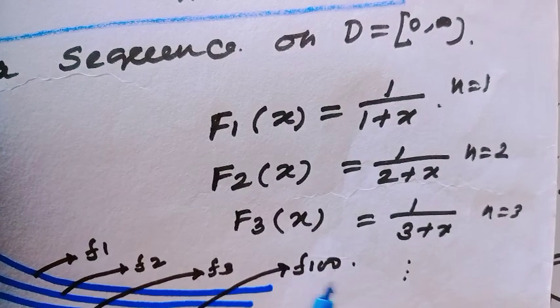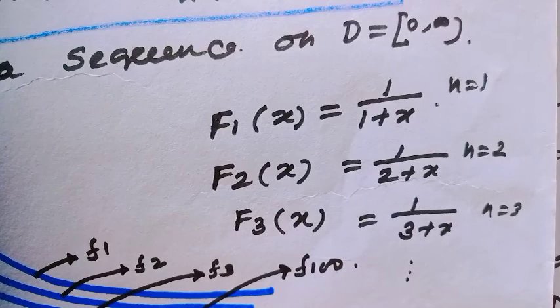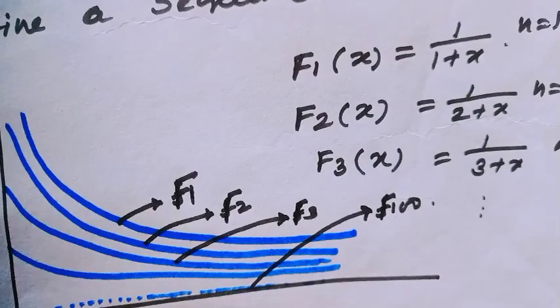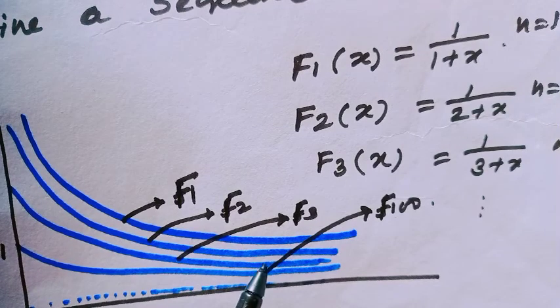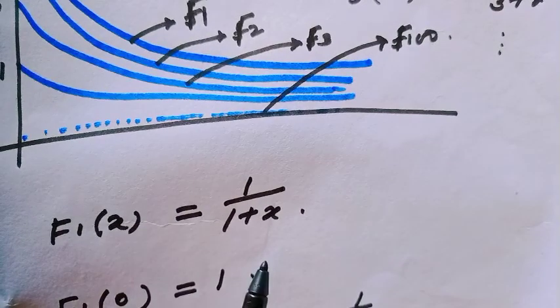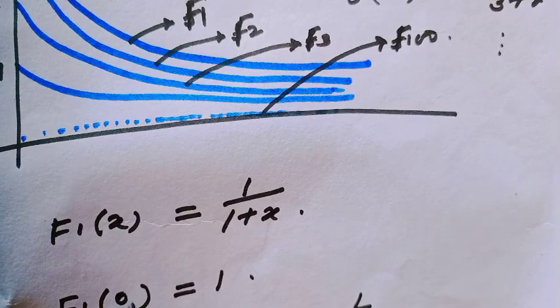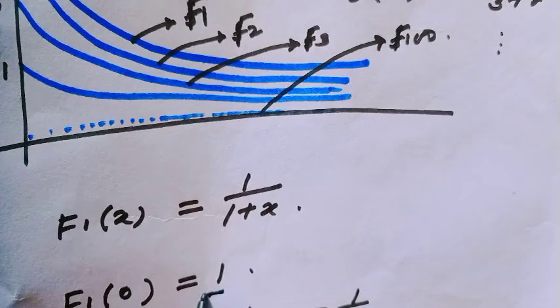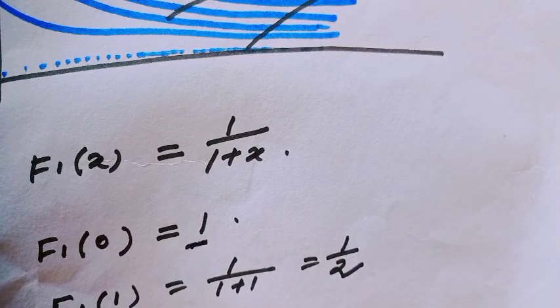And when n equals 3, f3(x) equals 1 over 3 plus x, and so on. This sequence of functions looks like this: f1, f2, f3. If we consider f1(x) equal to 1 over 1 plus x, then at the point 0 the value would be 1, and at the point 1 the value would be 1 over 2.